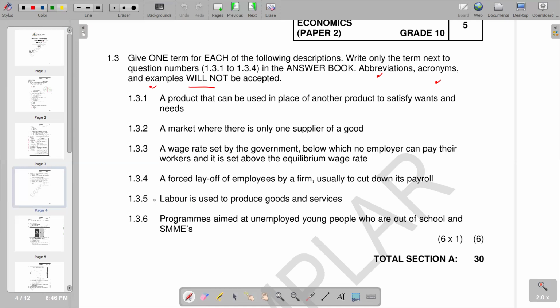We go to the next one, which is going to be 1.3.5. Labor is used to produce goods and services. In other words, we are substituting the use of machinery by labor. So obviously, this is going to be labor-intensive production.